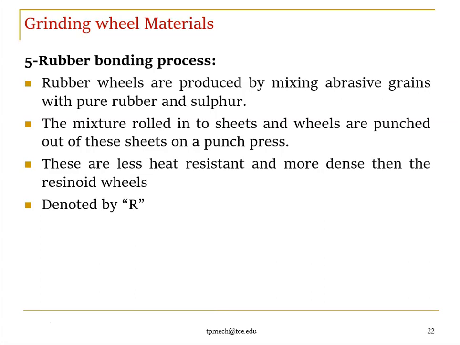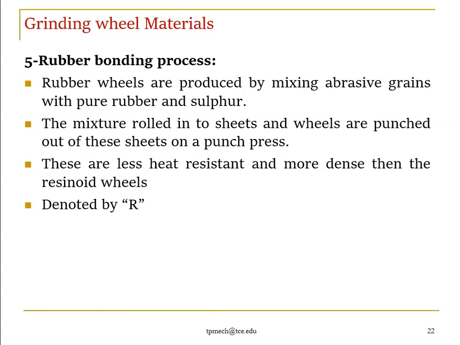The next process is the rubber bonding process. Here rubber wheels are produced by mixing abrasive grains with pure rubber and sulfur. The mixture is rolled into sheets and the wheels are punched out of the sheets, so this is a forming as well as punching process.